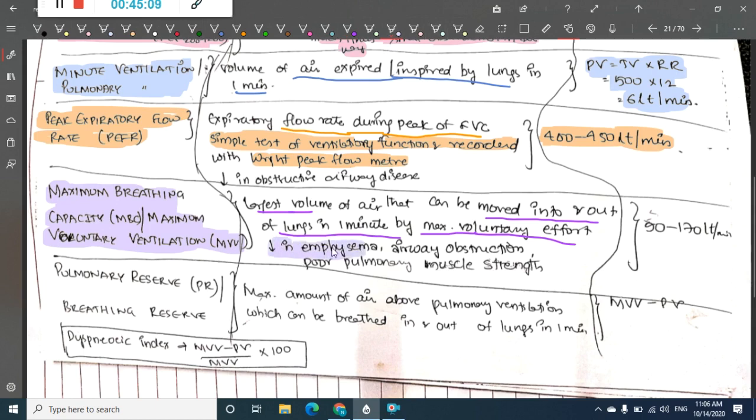This is decreased in emphysema, airway obstruction and poor pulmonary muscle strength. The maximum breathing capacity or maximum voluntary ventilation is decreased in emphysema, airway obstruction and poor pulmonary muscle strength. This accounts for 125 to 170 liters per minute. That means you can actually take almost 125 to 170 liters per minute.